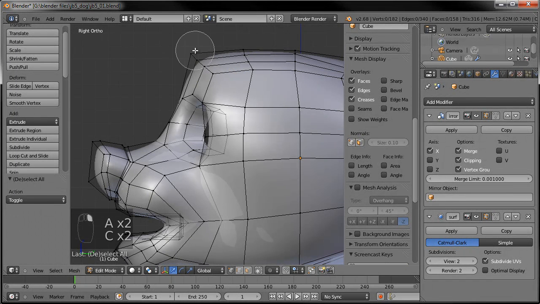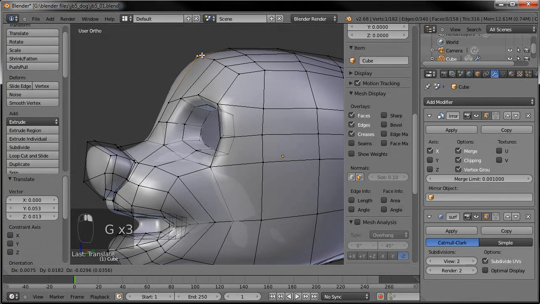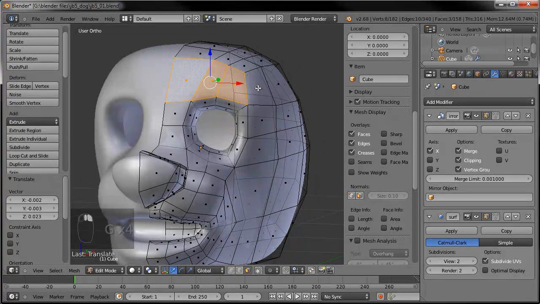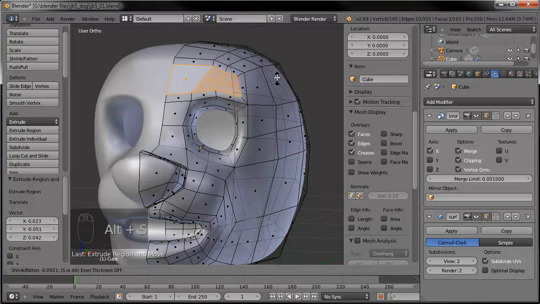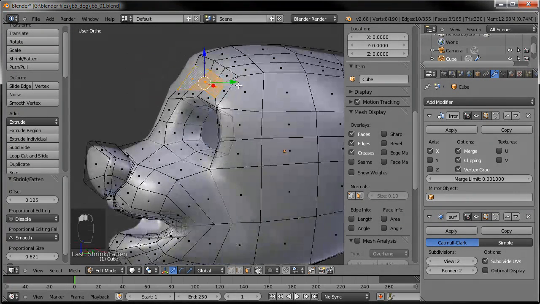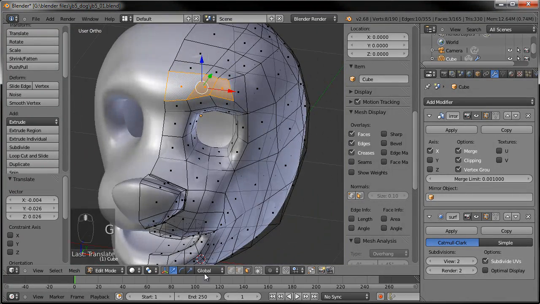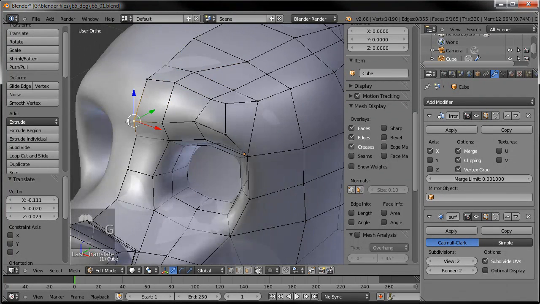And let's drag the top of the brow back just a bit, because I'd like to add another brow. So we'll grab these faces there and go and extrude that. And then Alt-S, scale it along its normals to make it a little skinnier. And you can see it went into the head a little bit, so we'll go ahead and drag that back out. And then let's kind of straighten it up with the vertices.